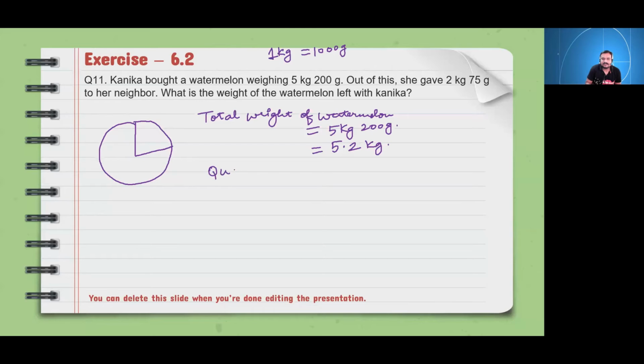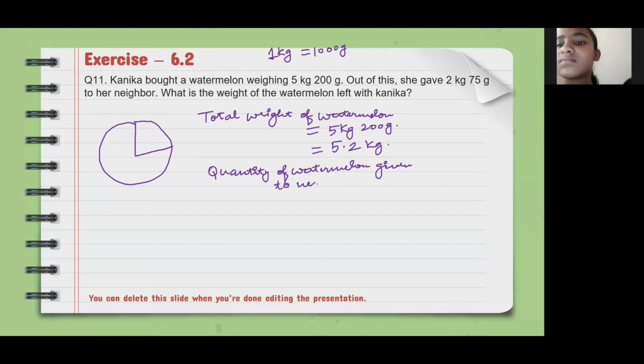Quantity of watermelon given to neighbors is equal to 2 kg, 75 gram.